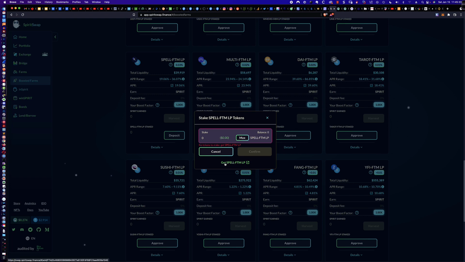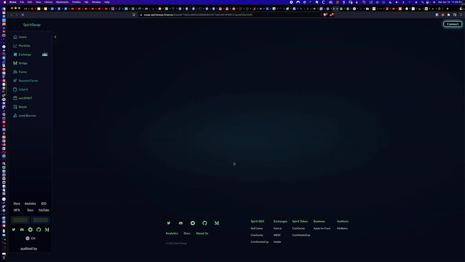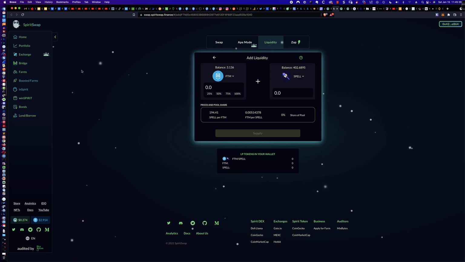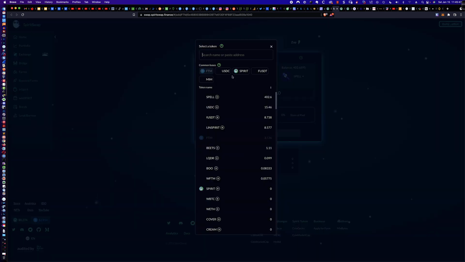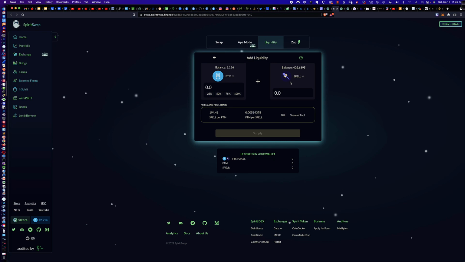Now you can see here it says get Spell FTM LP. Well, let me click on that and let's see where it takes us. Oh, right. It takes us to the exchange page and the liquidity option. It's going to bring you here. You then match up your Spell with FTM. Oh, sorry, it's already there.